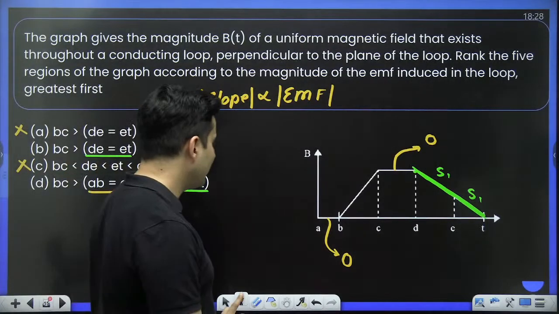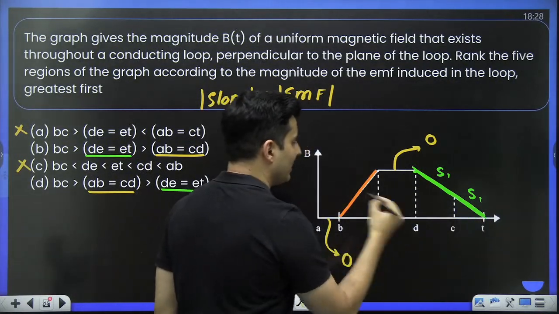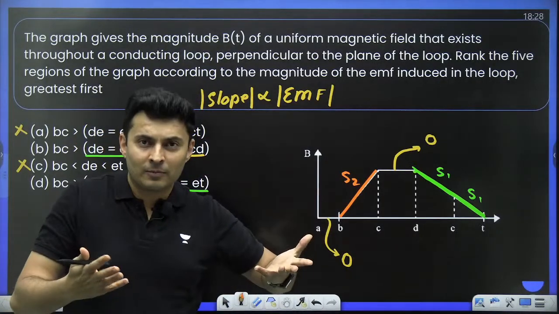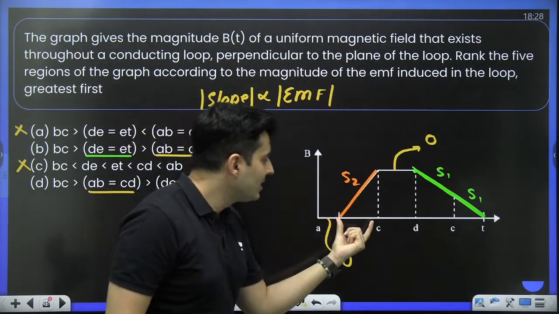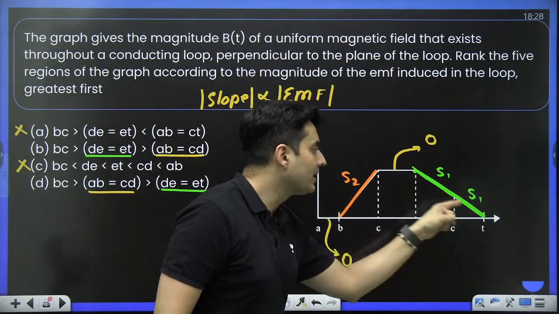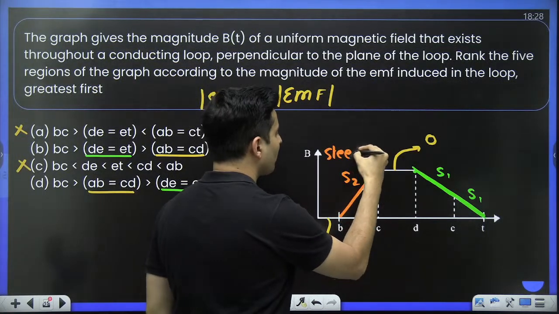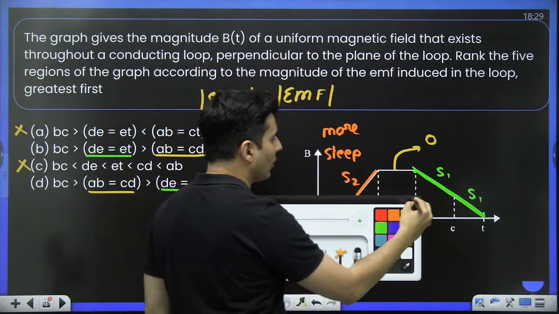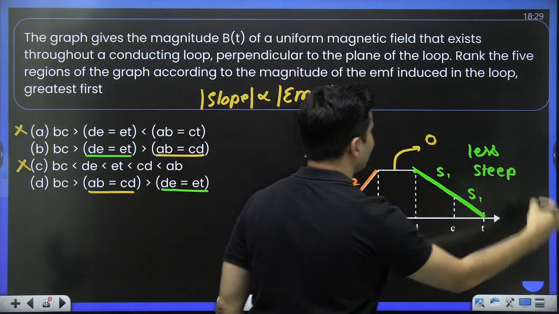Now think and tell me, out of this and out of this, if I call this S2, if I call this S1, who do you think is steeper? Who do you think has more slope magnitude wise? In this much time, it went up this much. In so much time, it came down by this much. I think this is more steep. This is more steep versus this is less steep. This is having less slope.